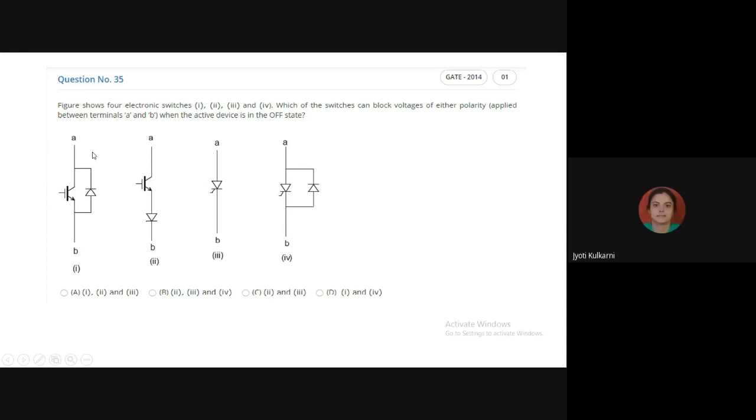First of all, whatever the case I have given to you, the positive plate of the battery, if I am connecting to A, is not acceptable at all for all four devices. Because to the terminal A, if I am connecting a positive plate, this IGBT is going to be forward bias. Here also this IGBT is going to be forward bias. Here, if I am connecting positive plate of the battery to A, it means I am making anode of this SCR positive. If anode of this SCR is positive, again it will be forward bias. Here also in fourth, also same. If I am connecting A to positive plate of the battery, its anode is going to be positive.